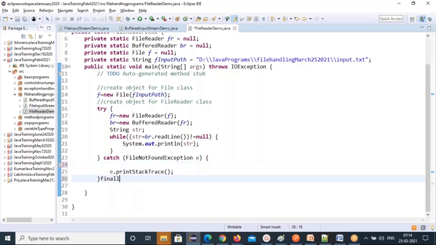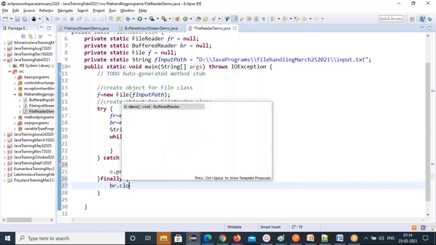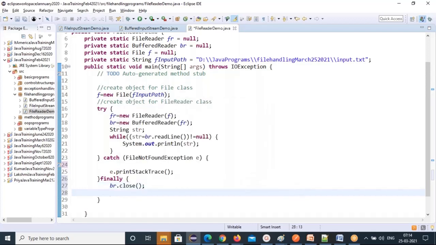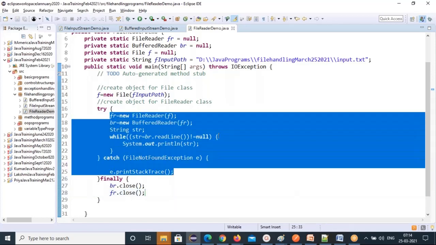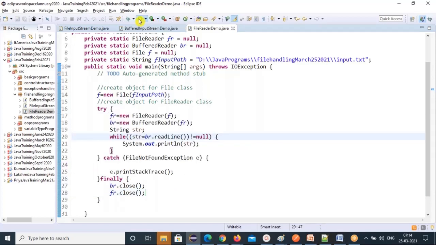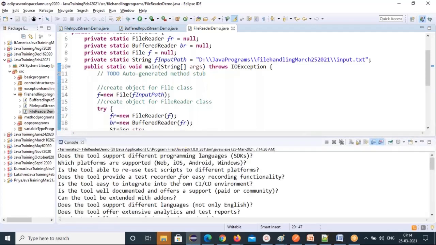So then you can use finally block. So br dot close method you can use, and fr dot close also you can use if you want. So you are closing both of them after executing this entire line of code. So this is how you can read the data from files.